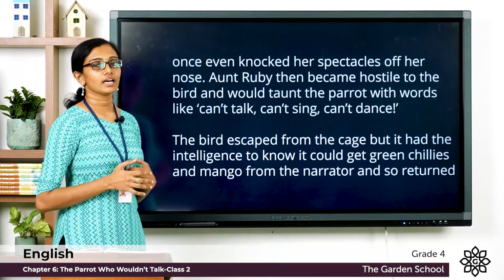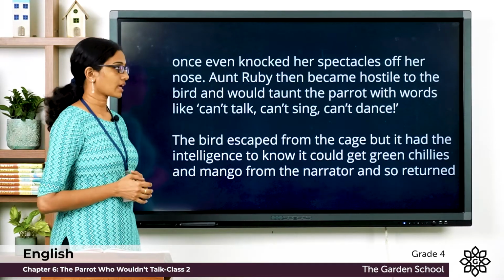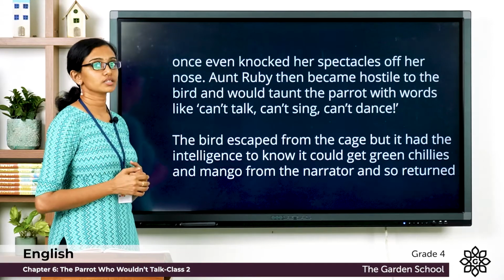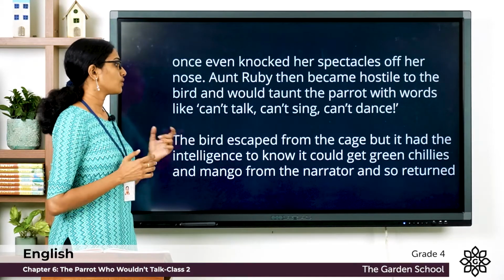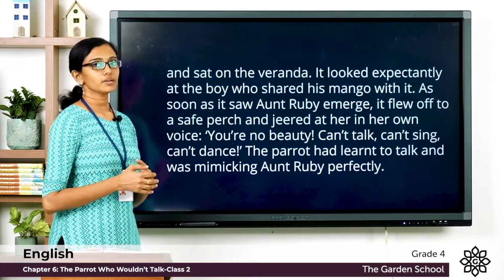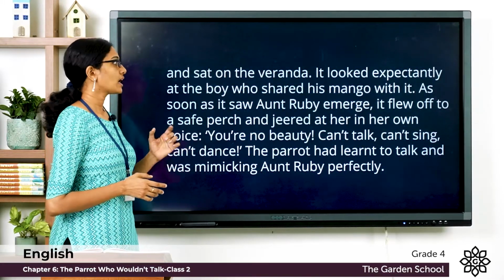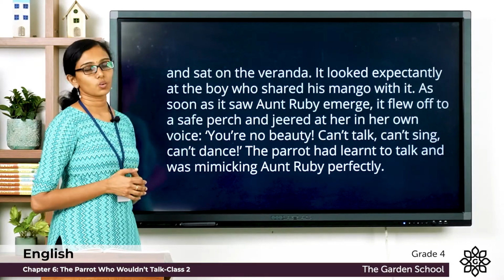Aunt Ruby then became hostile to the bird and would taunt the parrot with words like can't talk, can't sing, can't dance. Then the bird escaped from the cage, but it had the intelligence to know it could get green chilies and mango from the narrator and so returned and sat on the veranda. It looked expectantly at the boy who shared his mango with it.